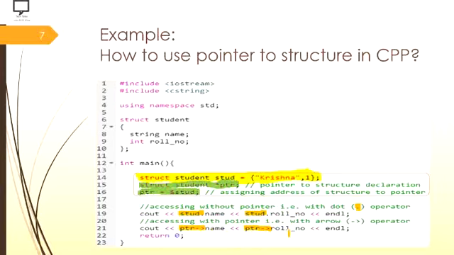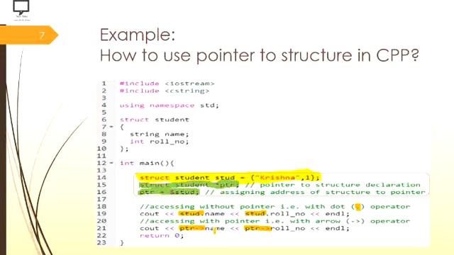Now you have to think about the output of this program. I have not included the output in my video because I am expecting that you will do it on your own, and then let's check what the output will be. Just for reference, I am explaining what the output will be: it will display Krishna and 1 for this particular cout statement, because with the dot operator I am displaying the name and roll number.